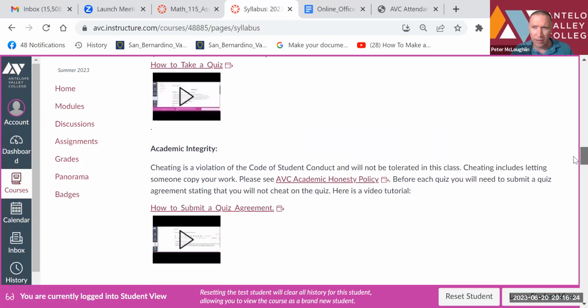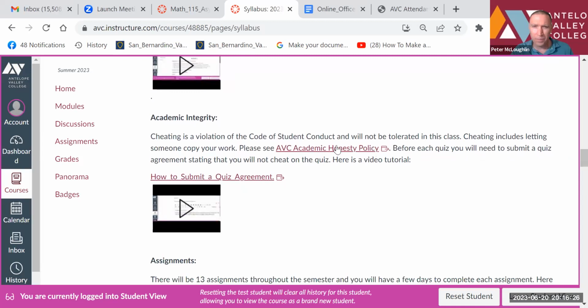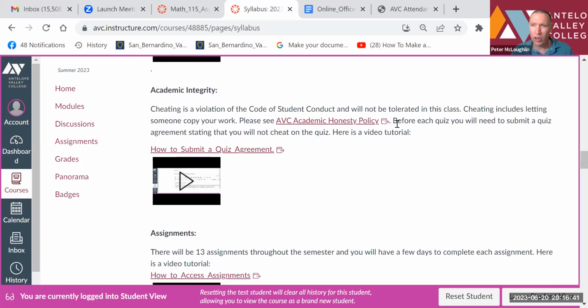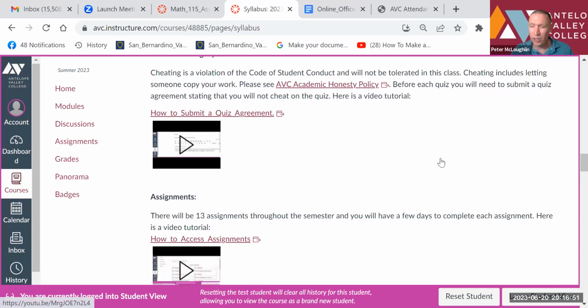So, academic integrity. Before each quiz, you'll need to sign a contract stating that you will not cheat. If you don't sign that contract, you'll get a 0 on the quiz. So that contract needs to be signed before you take each quiz. And here's a video on how to submit the quiz agreement. Pretty much it just says that you will not cheat during the quiz.